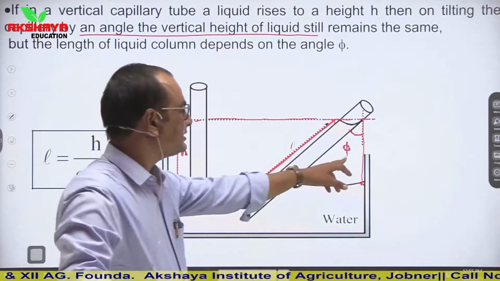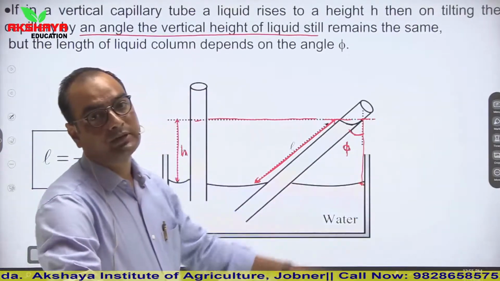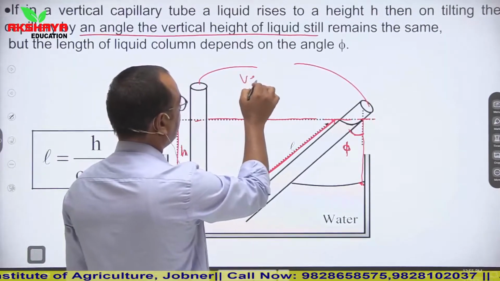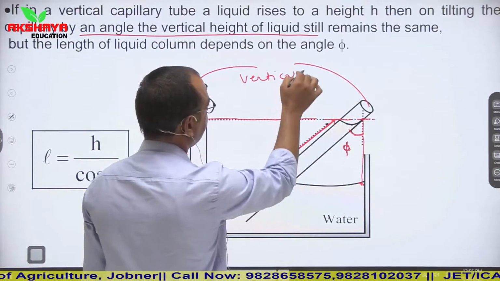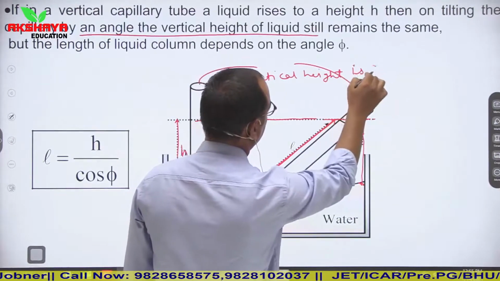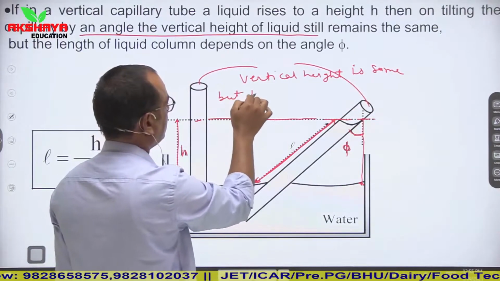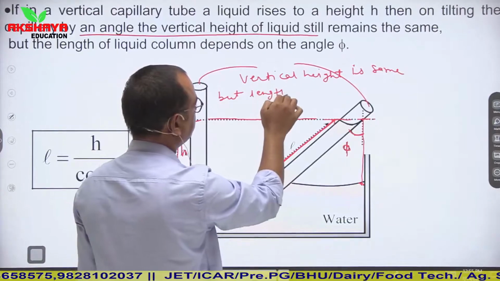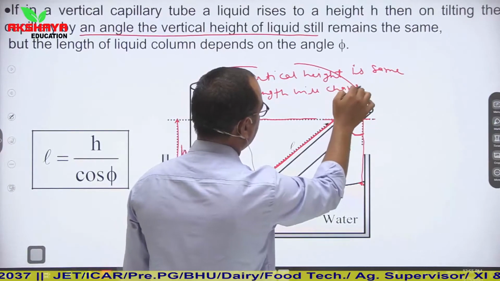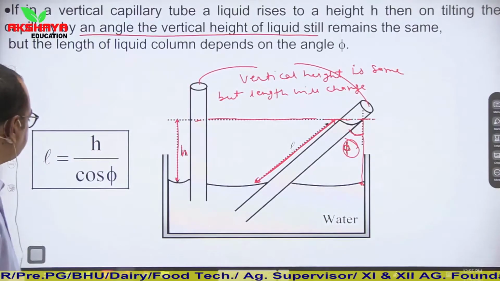So this angle will decide only the length of liquid, but vertical height will be same in both the cases. Vertical height is same, but length will change.